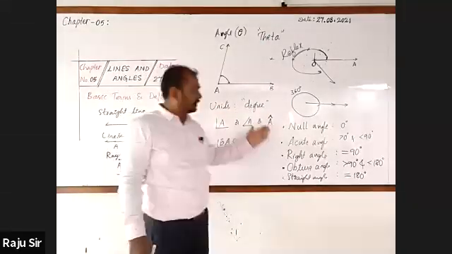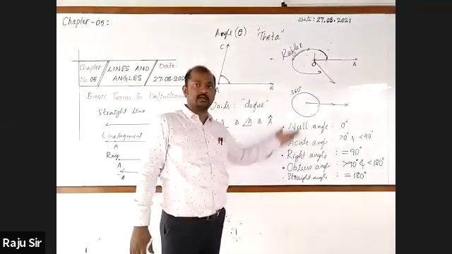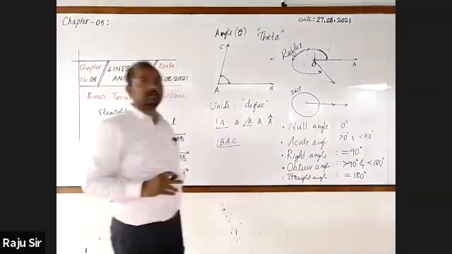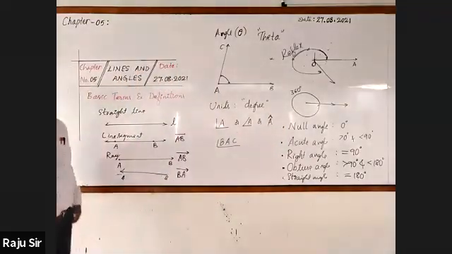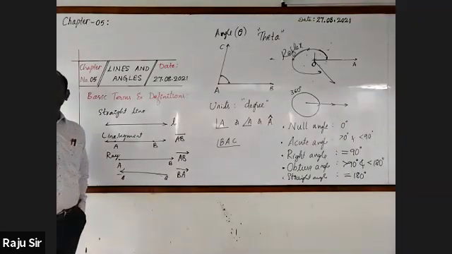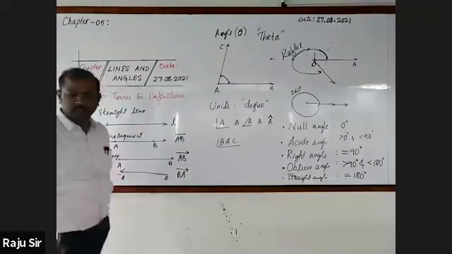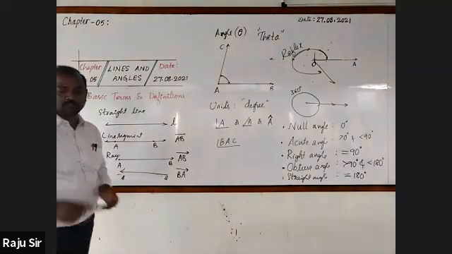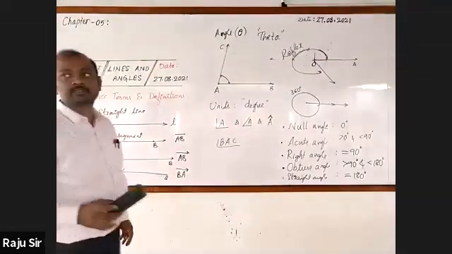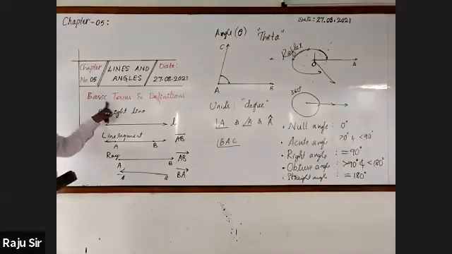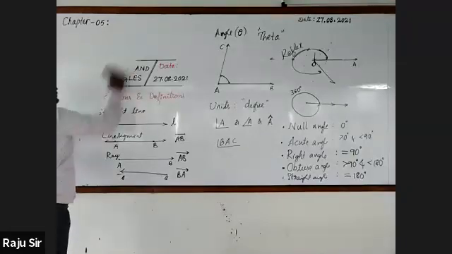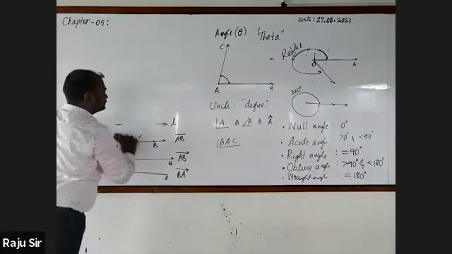So these are the different types of angles: null angle, acute angle, right angle, obtuse angle, straight angle, reflex angle, and complete angle. Now we are moving to the actual concepts given in the textbook with respect to angles only. Before that, you write this basic information. I think you have written the side heading, basic terms and definitions, right? Yes, sir.